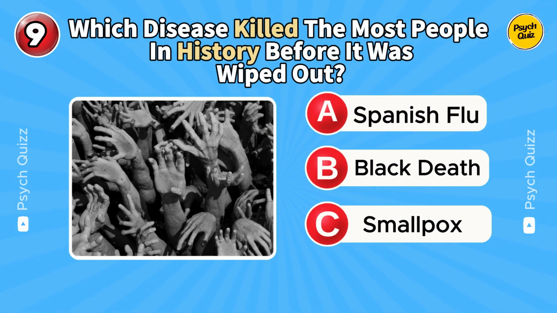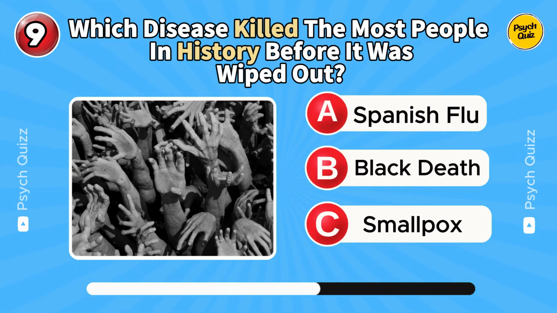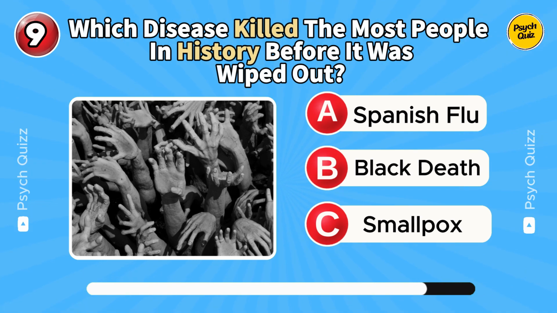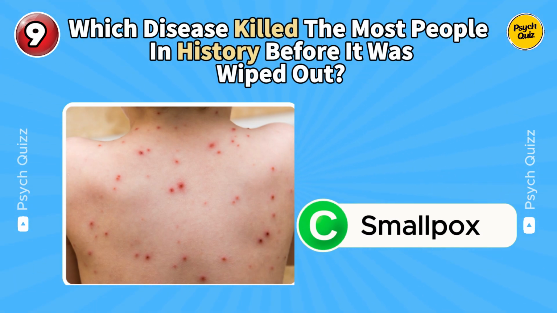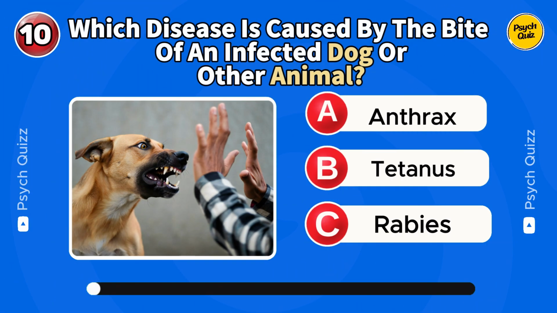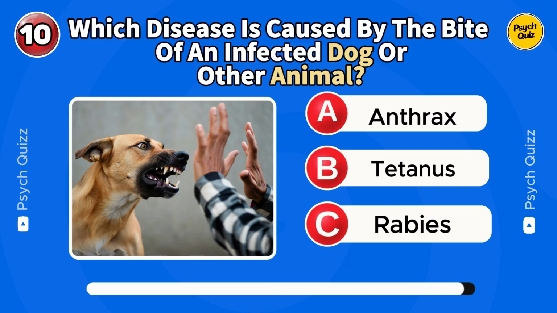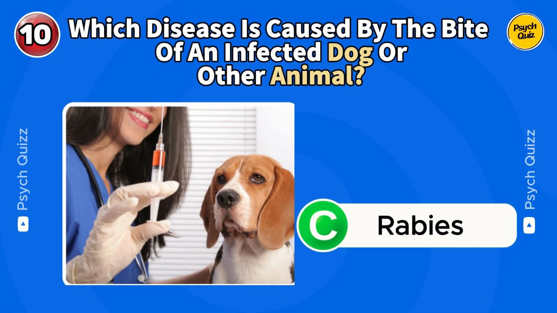Which disease killed the most people in history before it was wiped out? Smallpox, killing an estimated 300 to 500 million people. Which disease is caused by the bite of an infected dog or other animal? Yes, it's rabies.